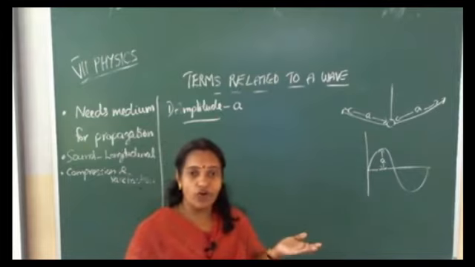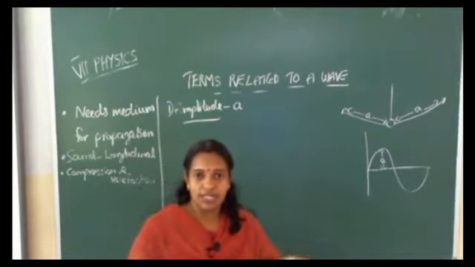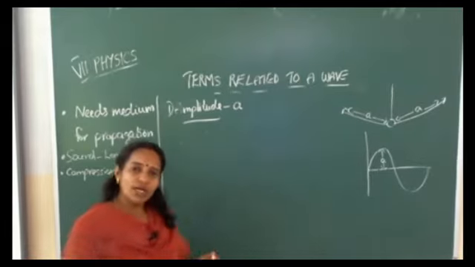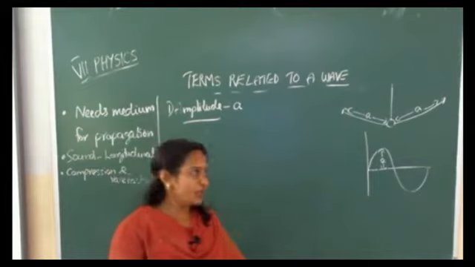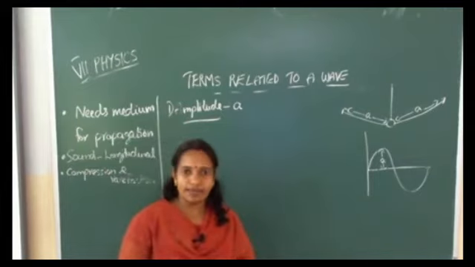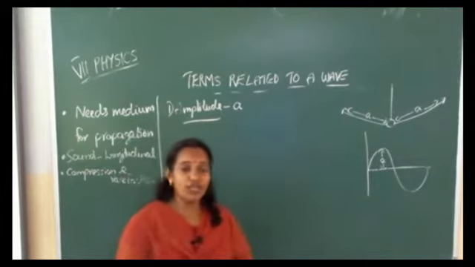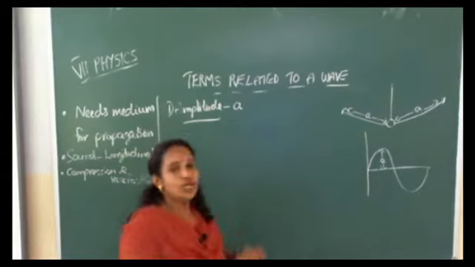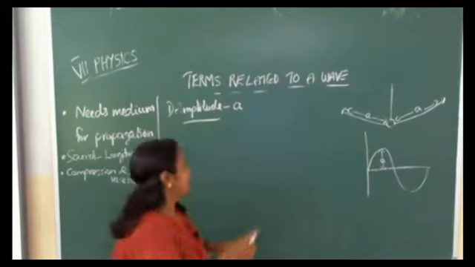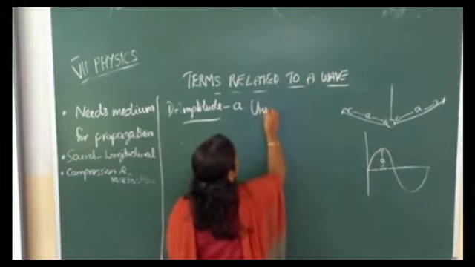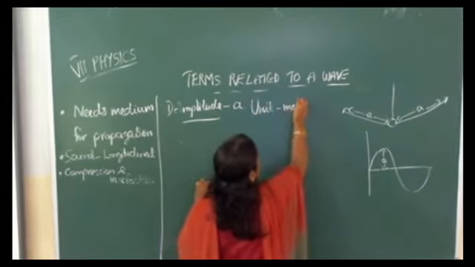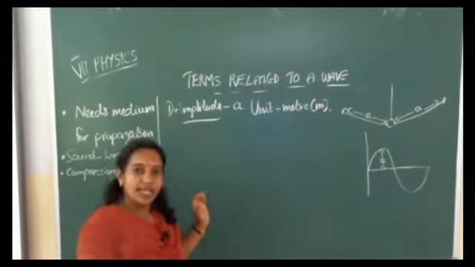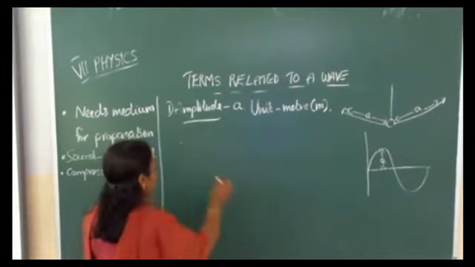It's easy for you if you are writing the points in your physics notebook. What about the unit of amplitude? It's only a length. Do you know the SI unit of length? Meter. So here meter is the unit of amplitude. Next term, wavelength.